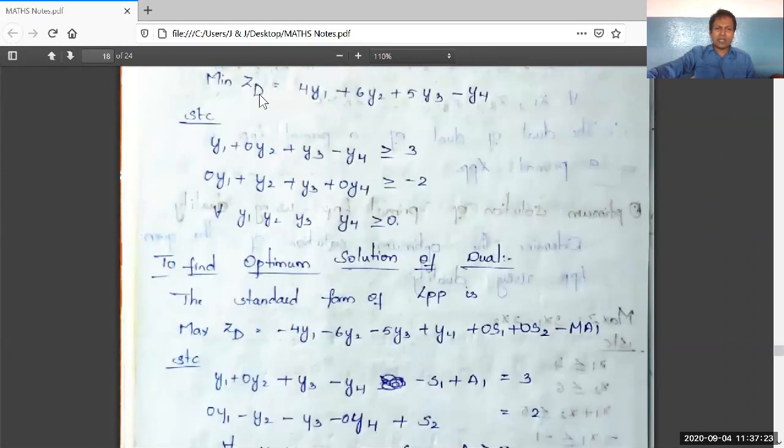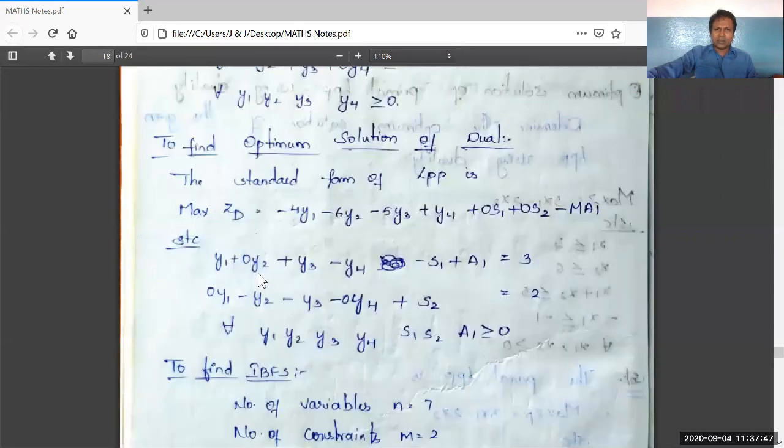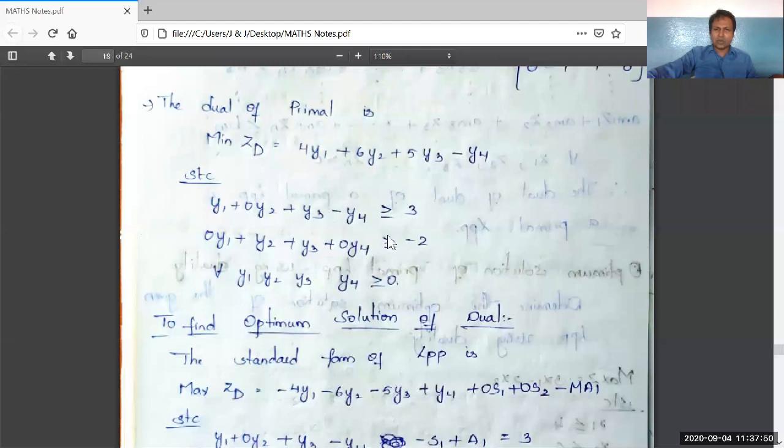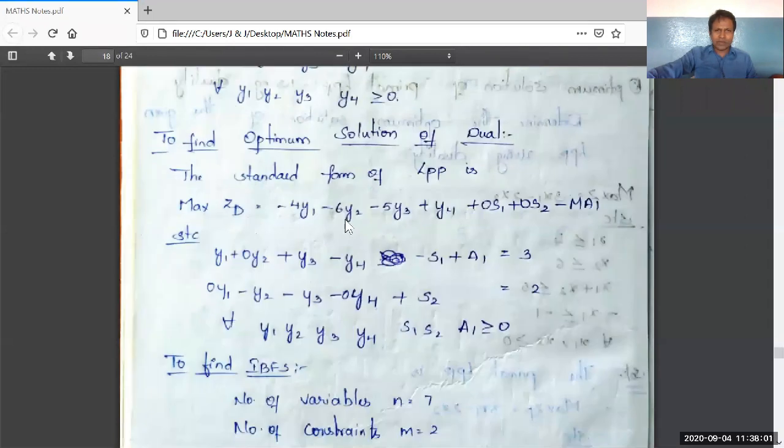It is min ZD. So in a standard LPP, while finding the optimum solution, min z should be converted into max z by multiplying with a minus sign on the whole, for all these values: minus 4y1, minus 6y2, minus 5y3 plus y4, as it is minus y4 here. Right. See the constraints. They are greater than or equal to. Therefore, we have to introduce surplus variables, minus s1, minus s2. Immediately, we have to include artificial variables, plus a1, plus a2. That is what I have written.